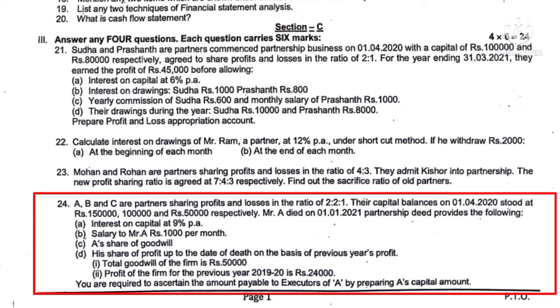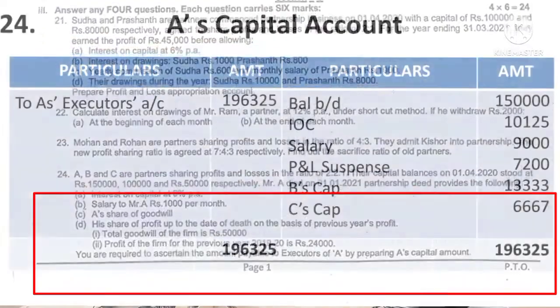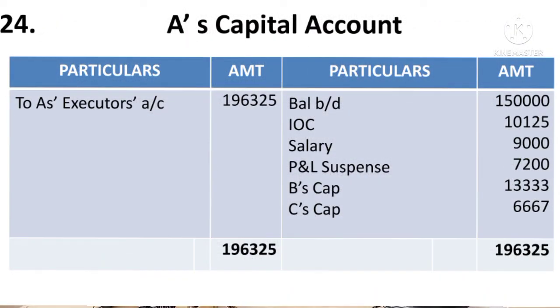Out of these 3 partners, A died on 1st January 2021, means after the starting of the accounting year. He died after 9 months. So therefore, that period we have to consider while calculating some amount. And the partnership deed provides the following, what else we have to pay to the deceased partner. So first you draw the capital account of A, and write down his opening balance of the capital. It is given in the question. It is 1,50,000. So therefore, by balance brought down 1,50,000.